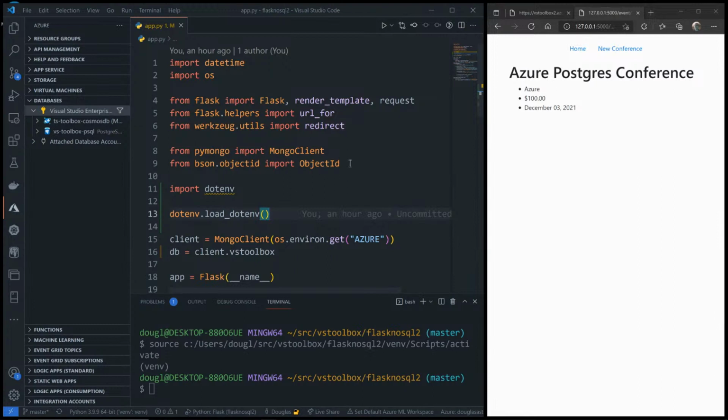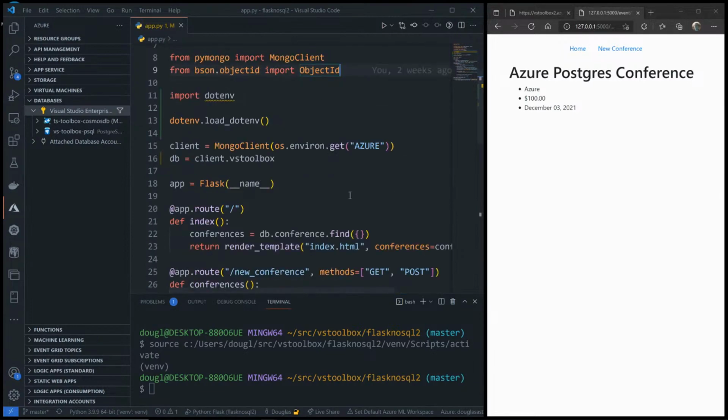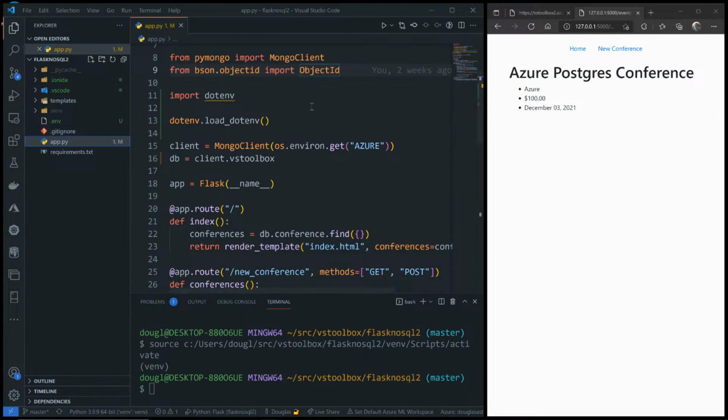Okay, so here I'm using a library, or package rather, called PyMongo that is actually created by MongoDB. This is not created by Microsoft. So this allows you to connect to any MongoDB database, not just Azure. And in this case, and I'll show you why if we get to look at Codespaces, I've actually got my credentials stored in environment variables so I don't expose them. I've got them in a .env file.